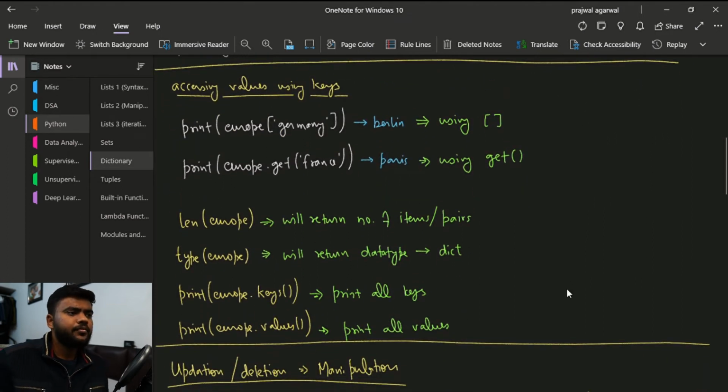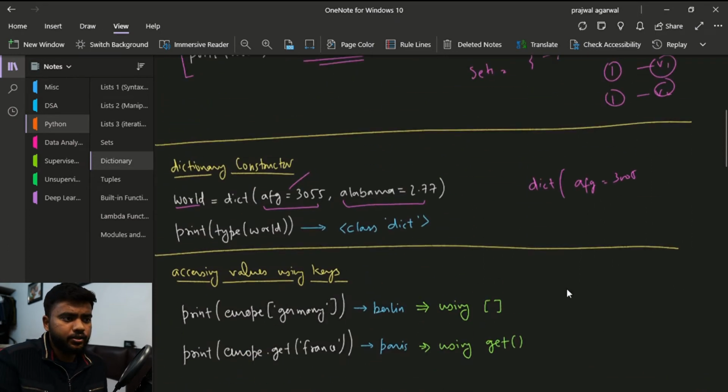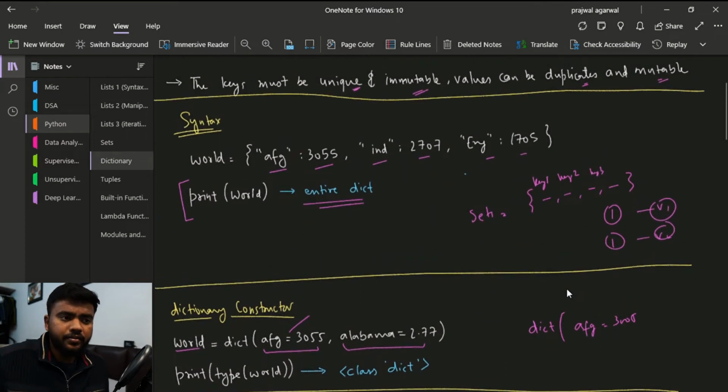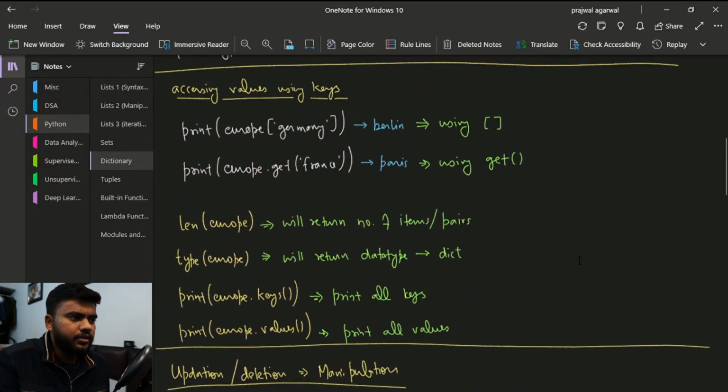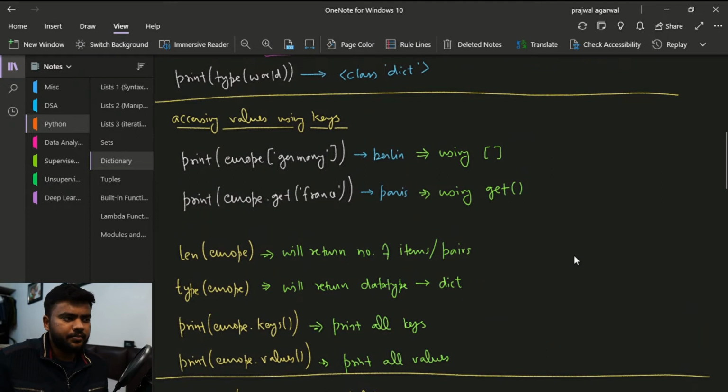Now, as I just told, we will be using keys to access the values. We will be using keys as indexes in a dictionary. So here we will be discussing the same. How do you access the values using the keys?